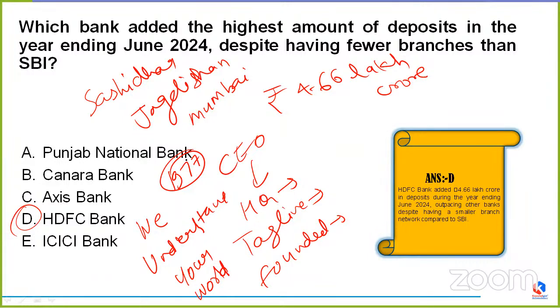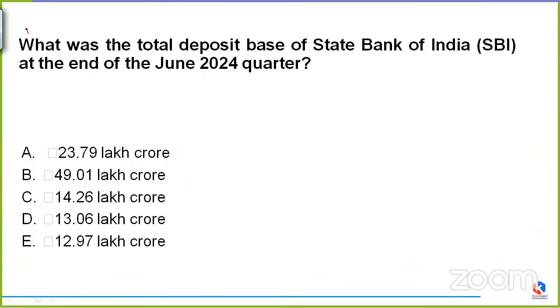Now we would be coming to the next question. What is it asking? What was the total deposit base of State Bank of India at the end of the June 2024 quarter? Previously, we talked about HDFC. Now it's SBI's turn. All are in rupees: rupees 23.79 lakh crore, rupees 49.01 lakh crore, rupees 14.26 lakh crore, rupees 13.06 lakh crore, or option E, rupees 12.97 lakh crore.